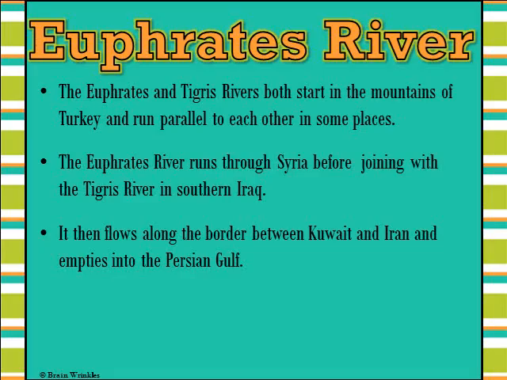Next slide. The Euphrates River. The Euphrates and Tigris rivers both start in the mountains of Turkey and run parallel, that means side by side, to each other in some places. The Euphrates River runs through Syria before joining with the Tigris River in southern Iraq. It then flows along the border between Kuwait and Iran and empties into the Persian Gulf. Next slide.